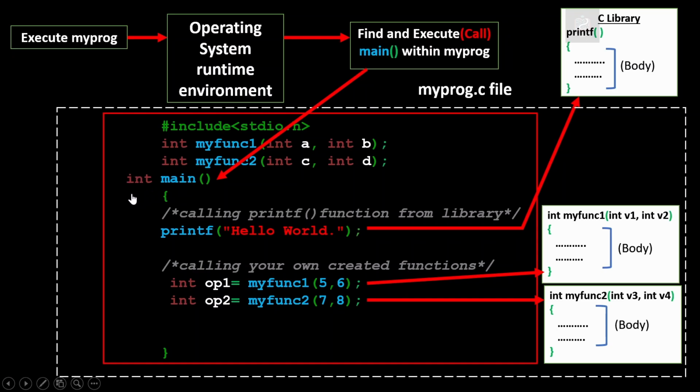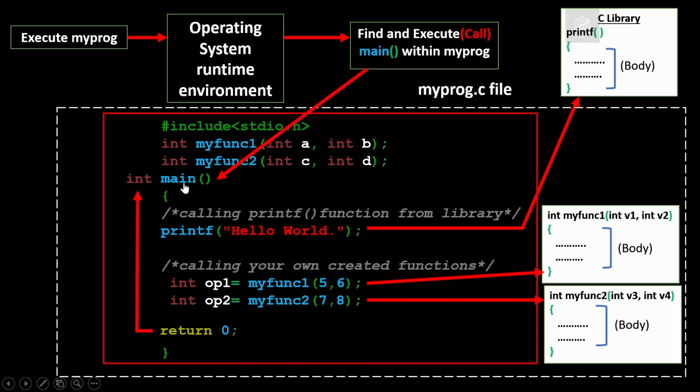Now when we are writing the integer type of return type before the main, then obviously we are going to write this return statement and return an integer type of value with this return statement. As you can see, we are returning 0 here, which matches this integer return type. As we are writing int before main, and as this calling has been done by the operating system runtime environment itself, it is expecting that we are going to return an integer type of data out of main.